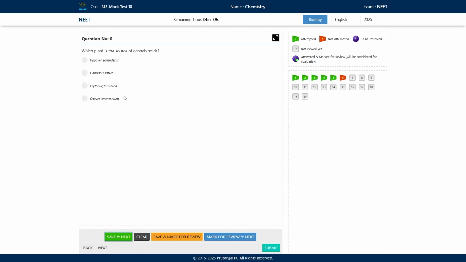Next question, which plant is the source of cannabinoids? So options are Papaver somniferum, Cannabis sativa, Erythroxylum coca, and Datura stramonium. So what will be the correct answer? Option number B will be the correct answer here. Cannabis sativa. This is the correct answer.